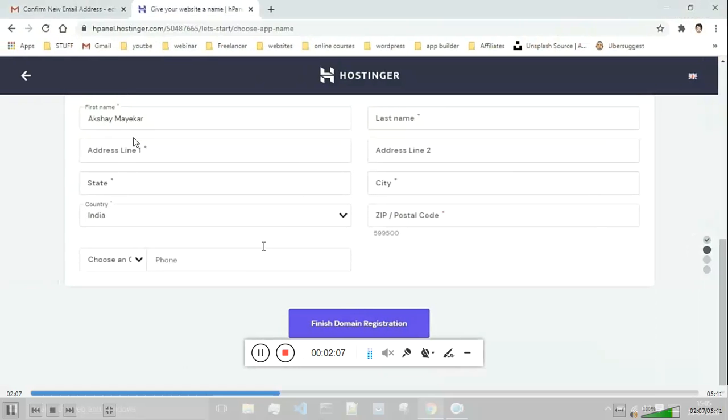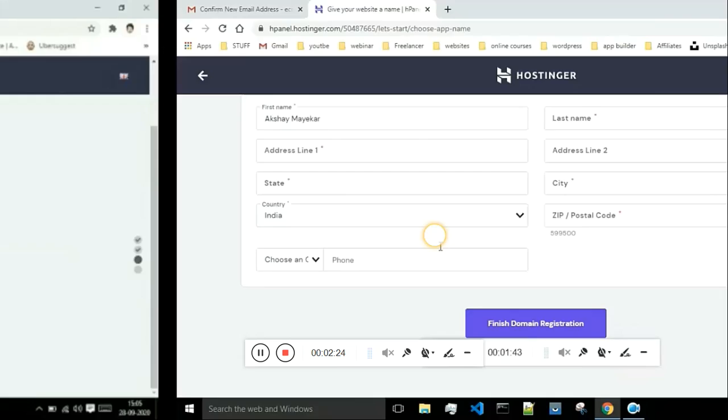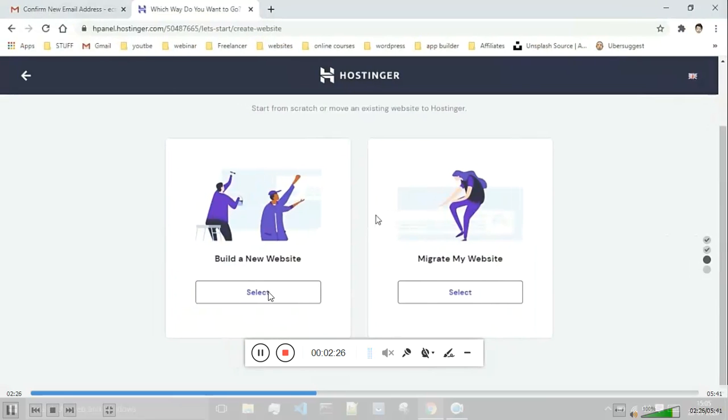After that, you have to enter your first name, last name, then the address, state, country, all these details you have to fill, including your phone number, and click on finish domain registration. So basically this is the registration process for whatever domain name you are taking. And once you are done with that, click on this tab which says build a new website.